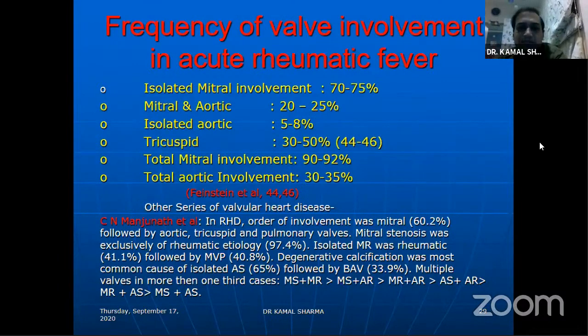Another thing is that the autopsy series have shown that tricuspid is involved in Indians in almost 1/3 to 1/2 of the patients. Total mitral involvement hence is almost 90 to 92%, and aortic involvement is 30 to 35%. This is from the Feinstein series. Even in the Manjunath series in RHD, the order of involvement was mitral at 60%, followed by aortic, tricuspid, and pulmonary, and mitral was the exclusive etiology in around 98% of patients. Isolated MR was 41%, with MVP another 40%. Again, in this series, MS plus MR was the commonest lesion, followed by MS with AR, MR with AR, followed by AS with AR, MR with AS, and the least common was MS with AS.